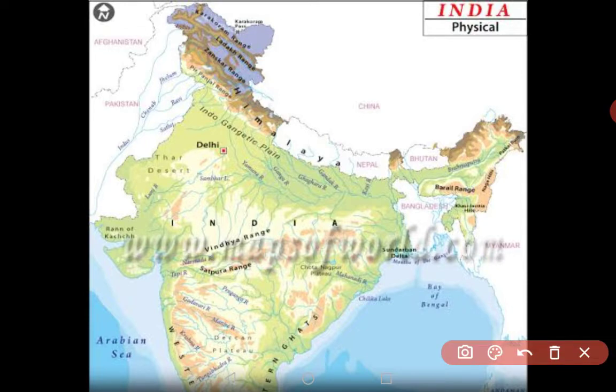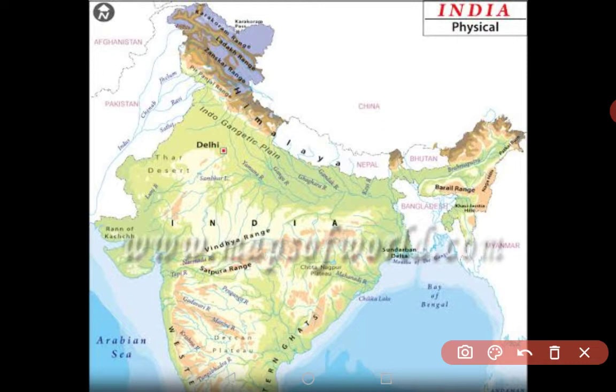In today's class, we will be studying about the northern plains. In our earlier class, we have studied about the Himalayan mountains. We have seen the divisions of Himalaya from north to south and divisions of Himalaya based on rivers. All these we have studied in our previous class. In today's class, we will be studying the northern plains.